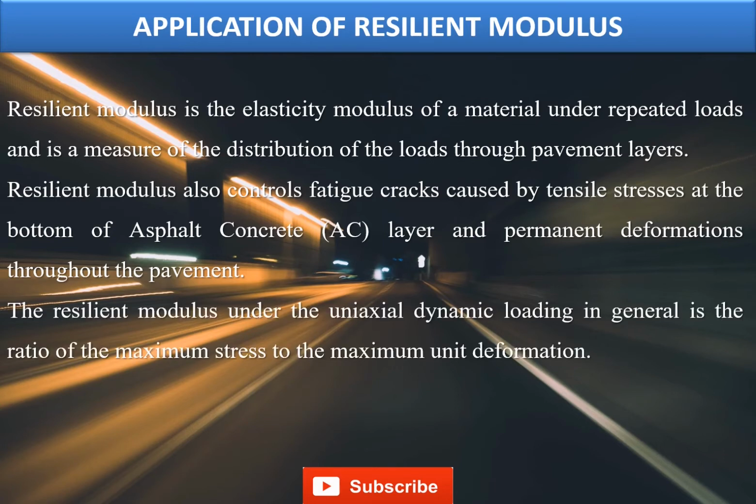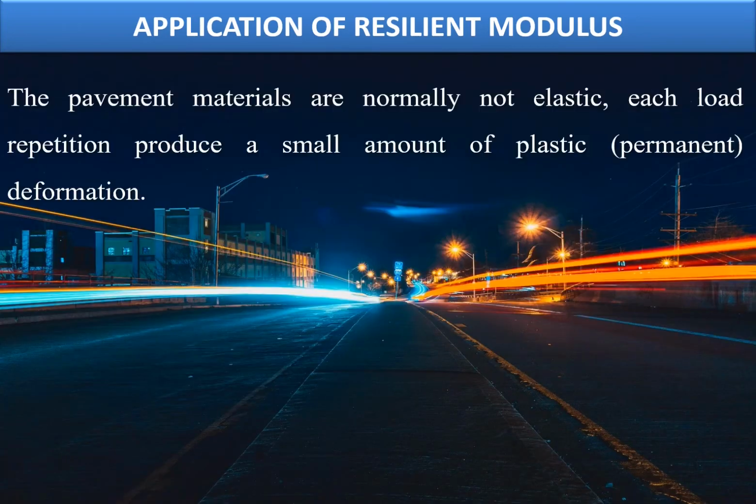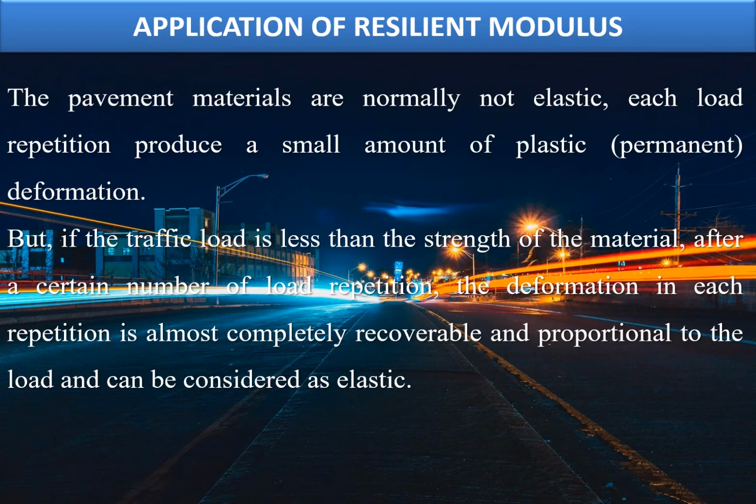The resilient modulus under the uniaxial dynamic loading in general is the ratio of the maximum stress to the maximum unit deformation. The pavement materials are normally not elastic. Each load repetition produces a small amount of plastic or permanent deformation. But if the traffic load is less than the strength of the material, after a certain number of load repetitions, the deformation in each repetition is almost completely recoverable, proportional to the load, and can be considered as elastic.